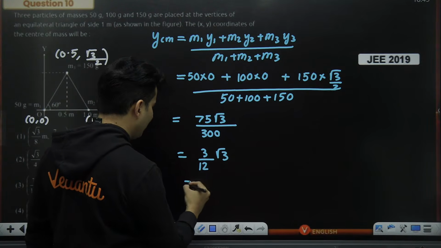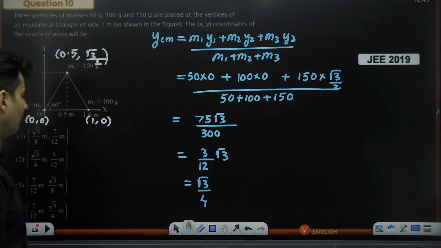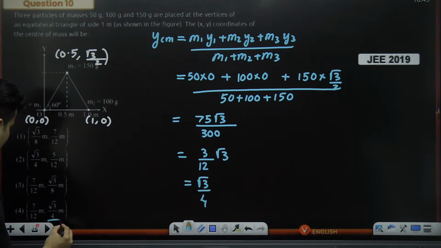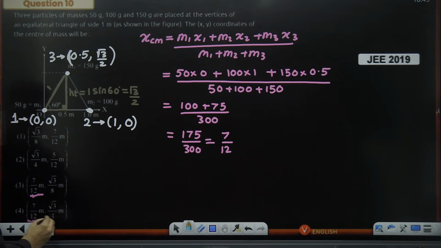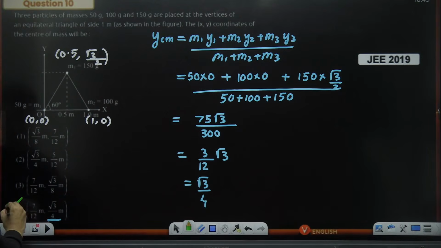But 3 is divisible by 12. So root 3 divided by 4, I believe. So root 3 divided by 4, which is right over here. So this and this combined together, the correct option will be option labeled 4.